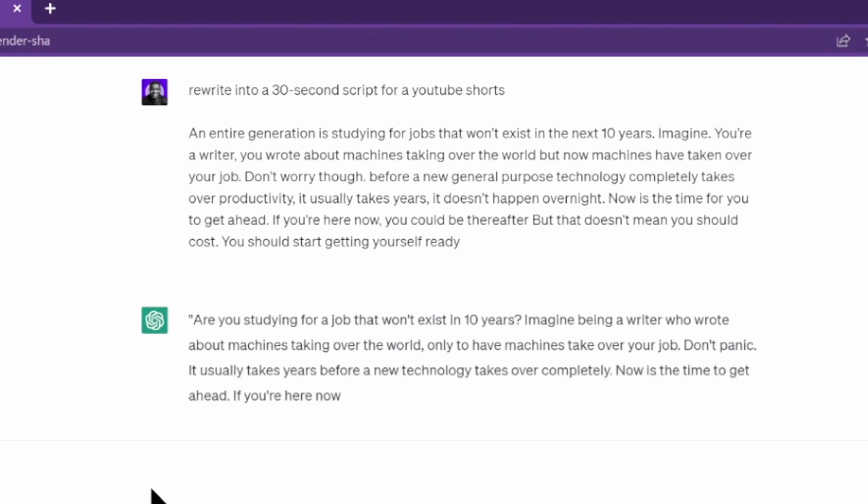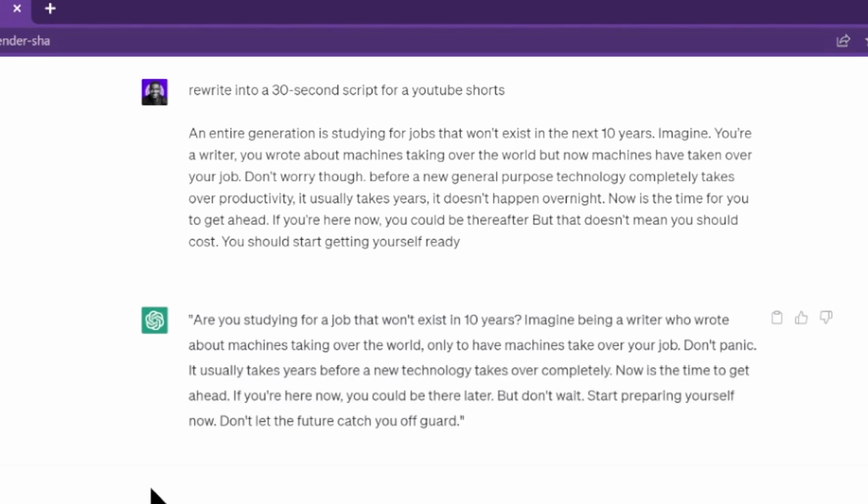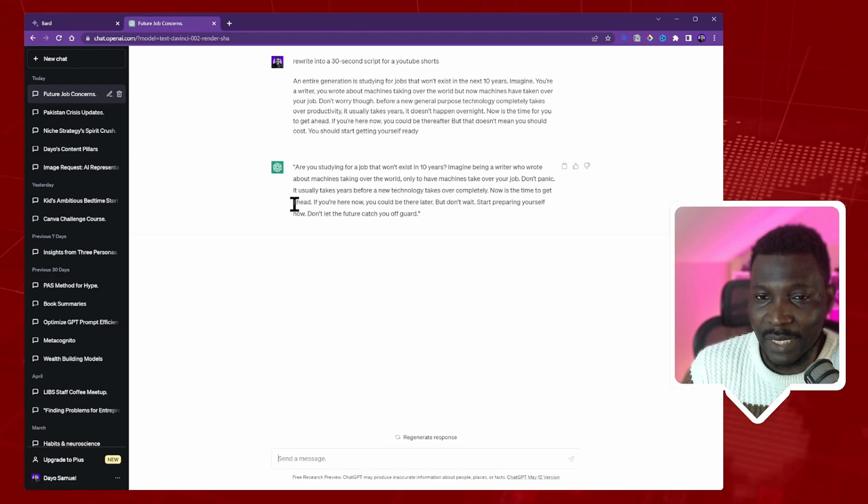So you can see the answer. It says, are you studying for a job that won't exist in 10 years? Imagine being a writer who wrote about machines taking over the world, only to have machines take over your job. Don't panic. It usually takes years before any technology takes over completely. Now is the time to get ahead. If you're here now, you could be here, but don't wait, start preparing yourself. Don't let the future catch you off guard.